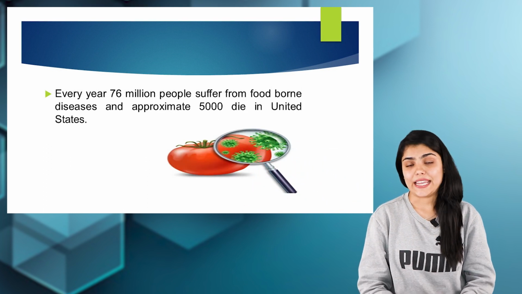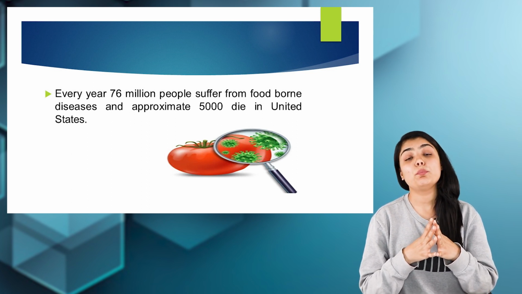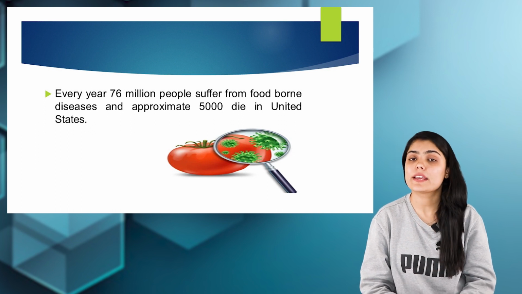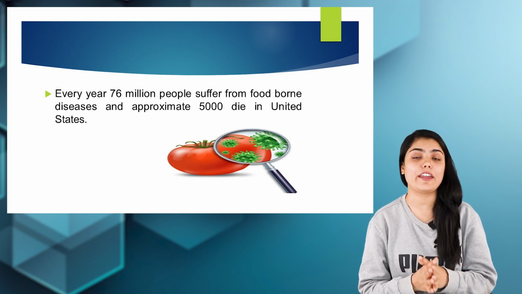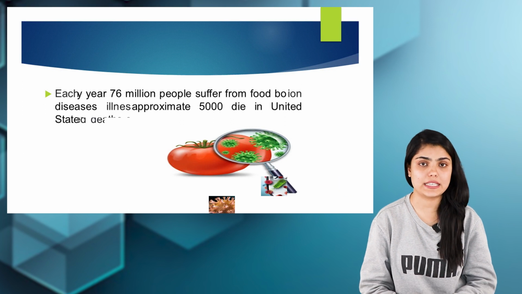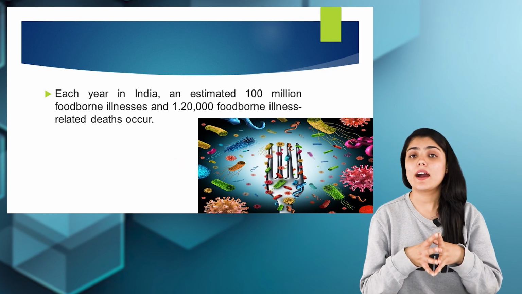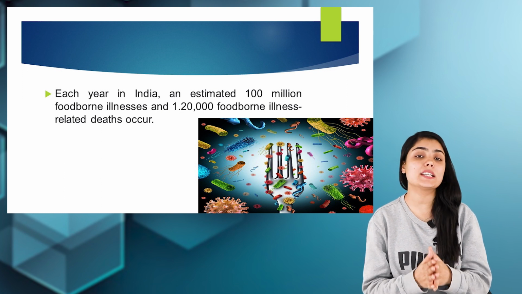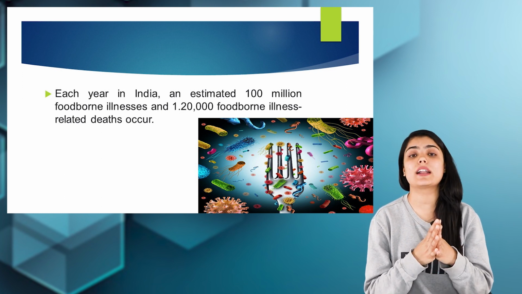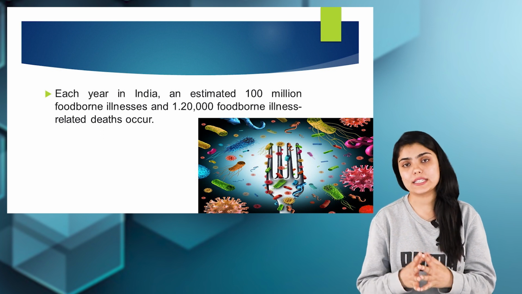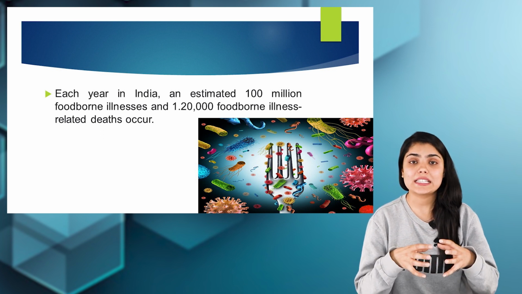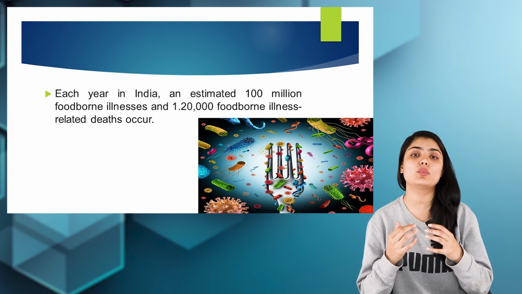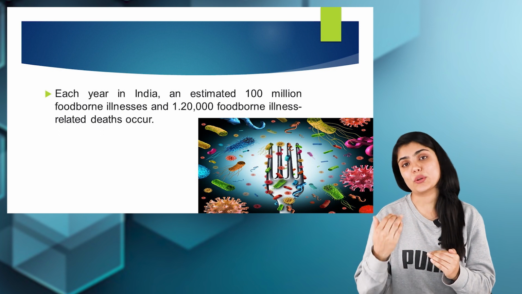In the United States, every year 76 million people suffer from foodborne diseases, and out of 76 million, 5,000 people die every year only because of foodborne diseases. Each year in India, in our country, around 100 million foodborne illnesses are reported and 1,20,000 deaths are related to foodborne diseases. So the number of foodborne diseases in India and also in different parts of the world is increasing, and the deaths associated with foodborne diseases are also increasing.